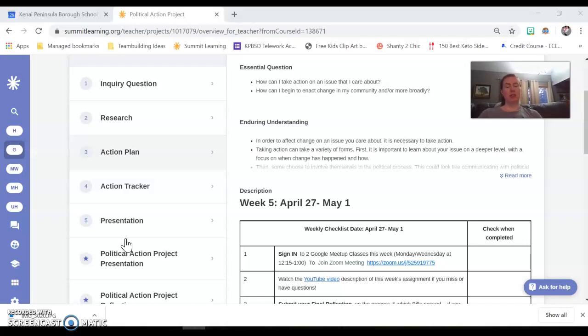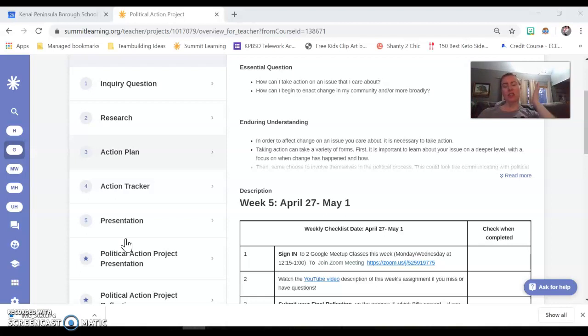So you might use the Alaska legislature website as your main piece. You might also want to look at Alaska newspapers or social media and see if there's other topics or conversations that are being had about your topic as well. So you're going to gather all of that information in the first 2 checkpoints, put that all together, and then